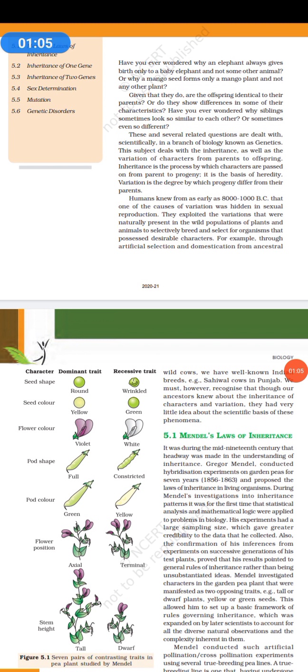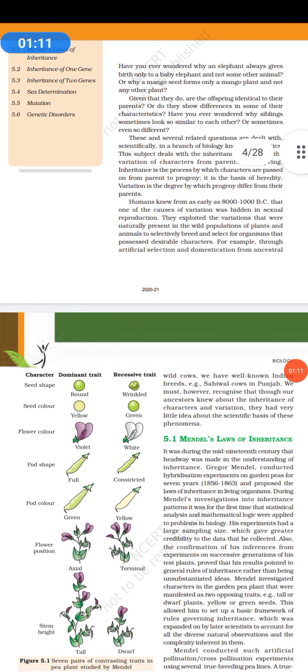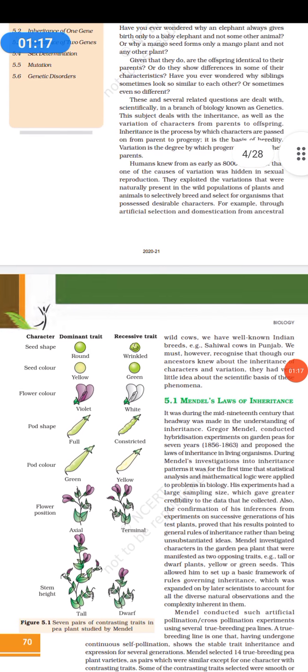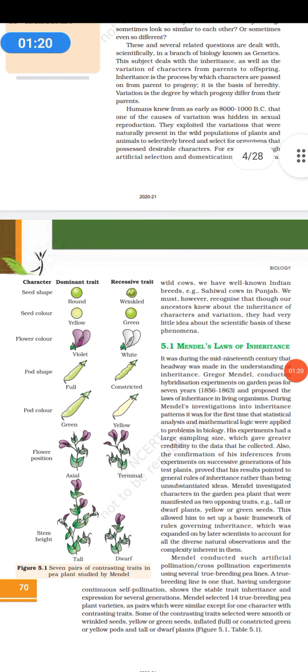The wild animals or plants were selectively taken and bred, so selective breeding used to take place so that we get desirable characteristics. Whatever we get at each level of heredity is known as progeny, so inheritance takes place from parent to progeny.